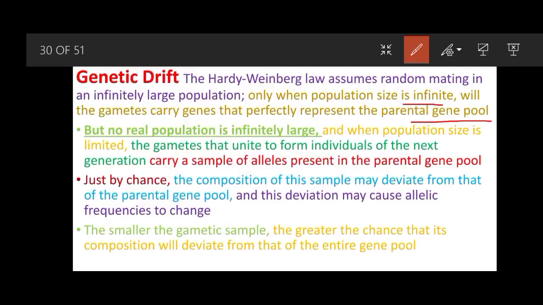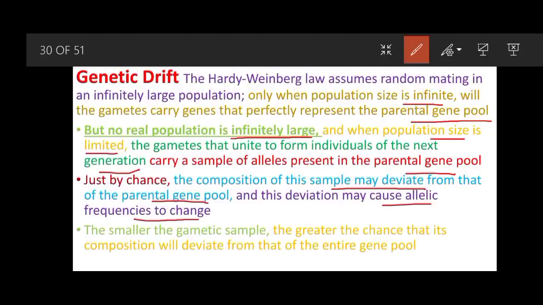But we know that no real population is infinitely large, and when population size is limited, the gametes that unite to form individuals of the next generation carry a sample of alleles present in the parental gene pool. Just by chance, the composition of this sample may deviate from that of the parental gene pool, and this deviation may cause allelic frequencies to change.